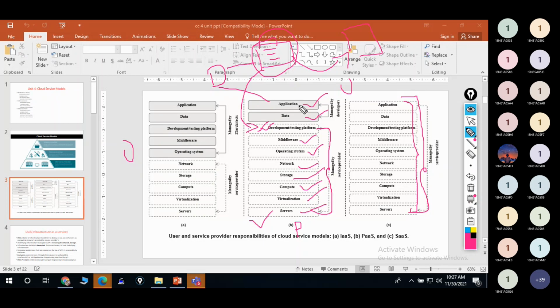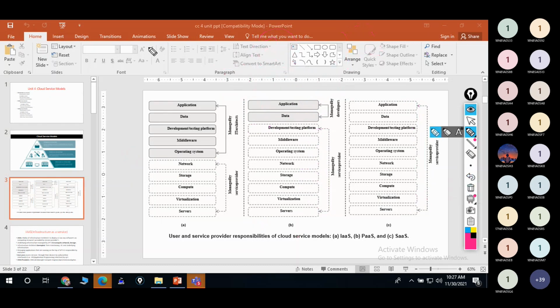They have to check their applications, the code, and whatever data they need to deploy. They have to take care of these two things in platform as a service, right? And coming to infrastructure as a service, it mainly belongs to architects, right? So architects will be using it.